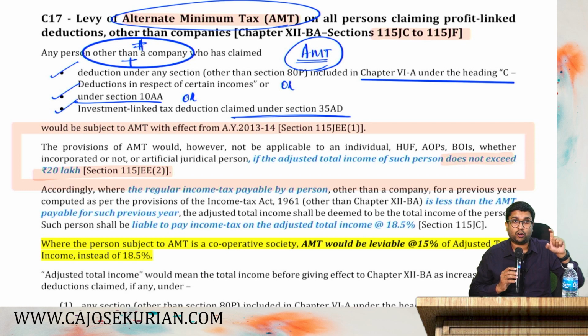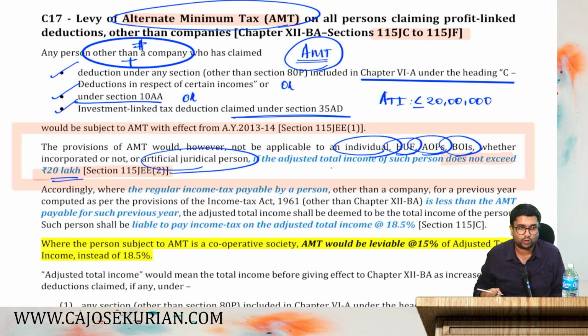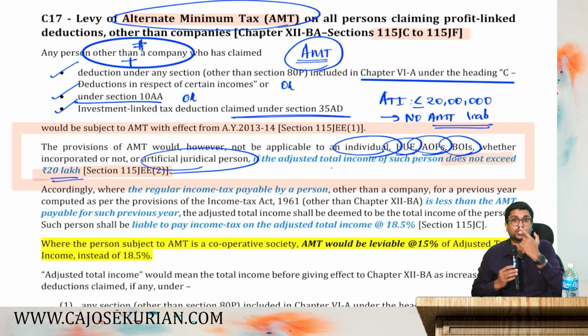If the adjusted total income of an individual, HUF, AOP, BOI, AJP does not exceed how much? 20 lakh. That means the adjusted total income when you compute it is less than or equal to 20 lakh. You don't have to compute AMT. No AMT liability. But for partnership firms and LLP, this threshold is not applicable. This threshold is applicable only for whom? Only for individual, HUF, AOP, BOI, AJP.